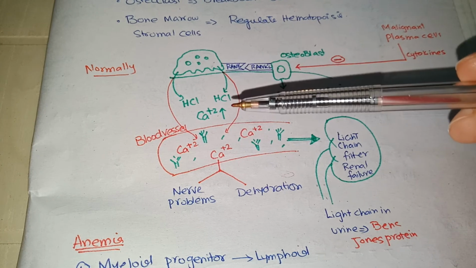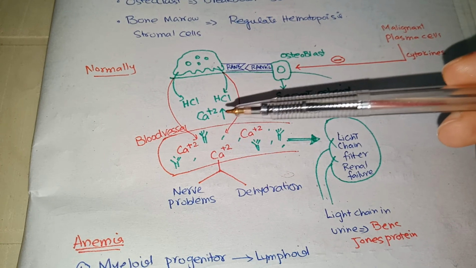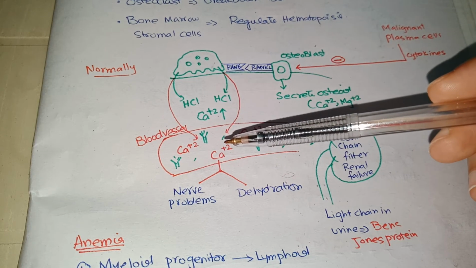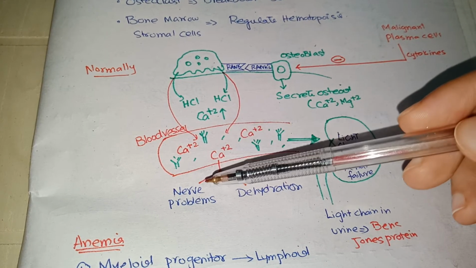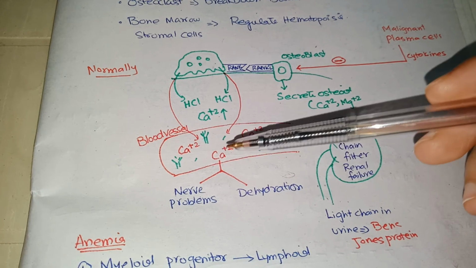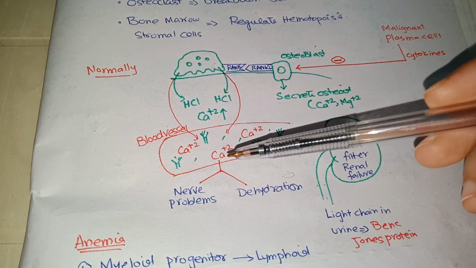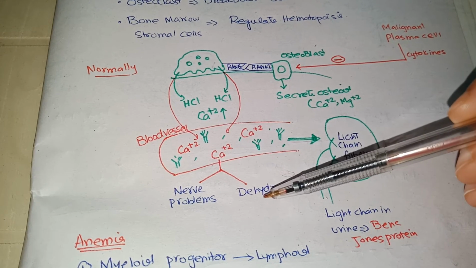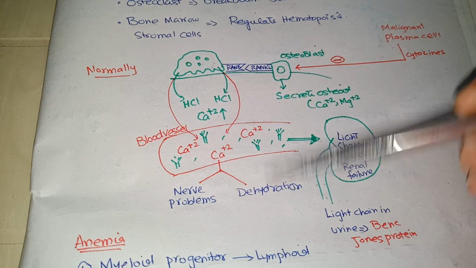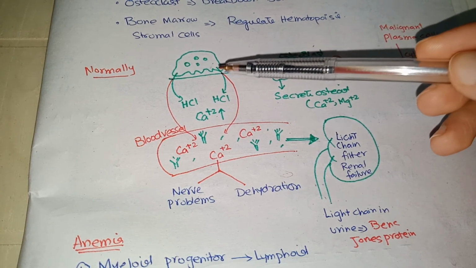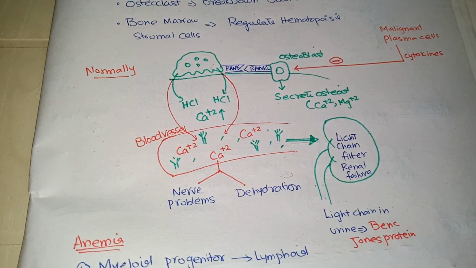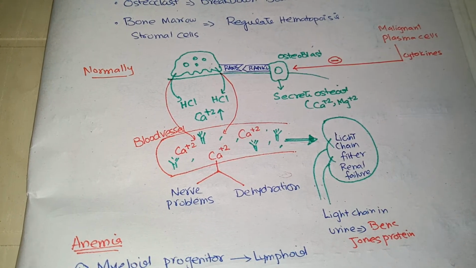And osteoclasts secrete HCl, and this HCl causes bone destruction and releases calcium into circulation, and this calcium has an effect on the nerves, and as calcium is a solute, it attracts water towards itself, causes excretion of excess water from the body, and ultimately there is dehydration. This osteoclastic activity is regulated through osteoblasts. Osteoblasts express RANK L receptor.